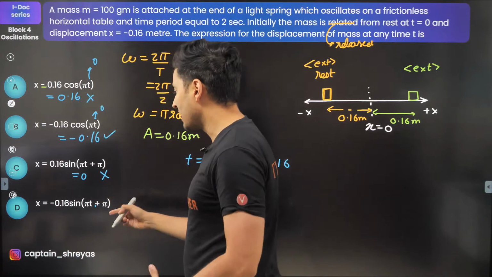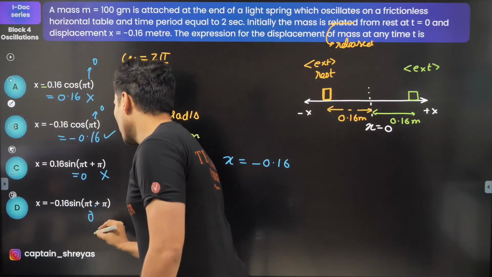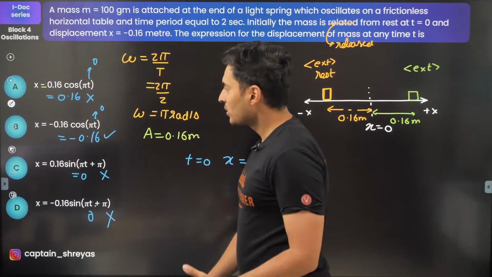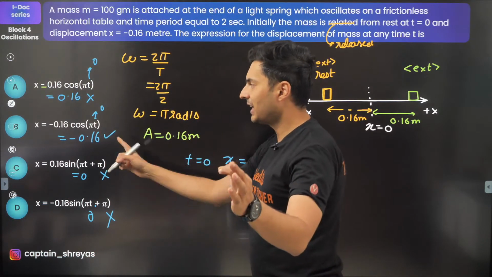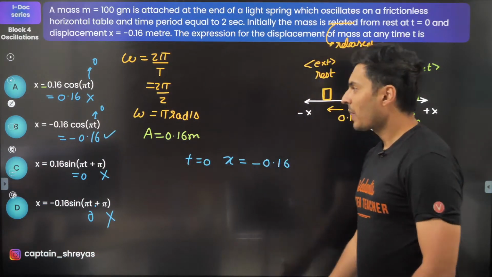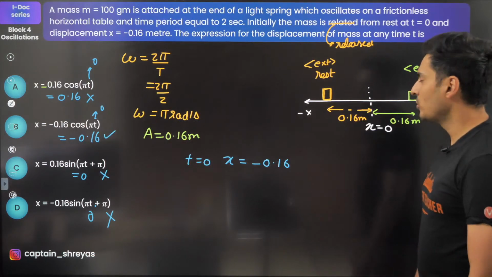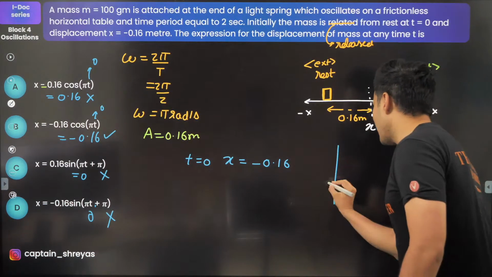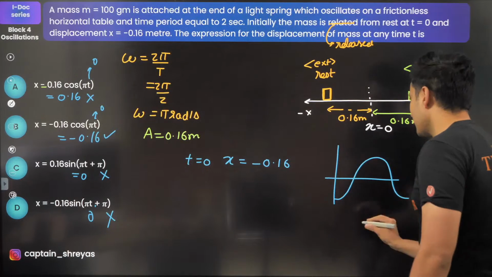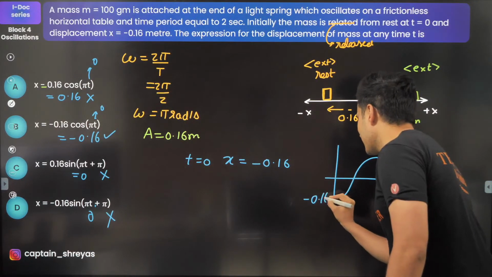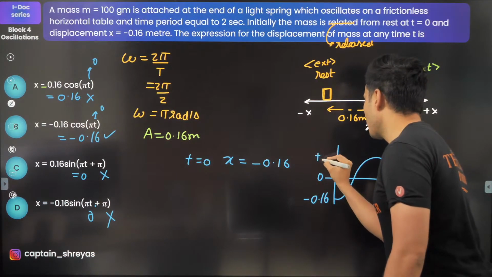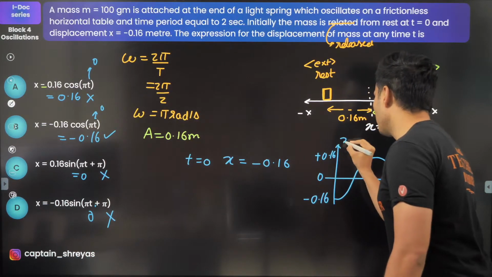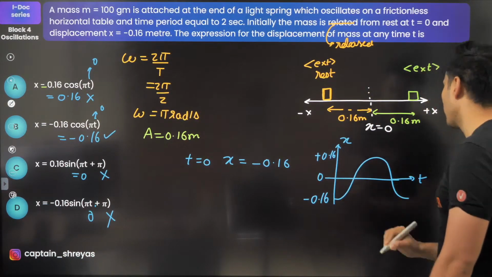Here time 0, sine pi is again 0, so you are again going to get 0. This is also out of question. So there is only one option like that. Hence the correct answer is option B, minus 0.16 cos omega t, which makes sense because graphically also it starts from minus 0.16, then goes to 0, then goes to plus 0.16. This is how the position versus time graph will look.